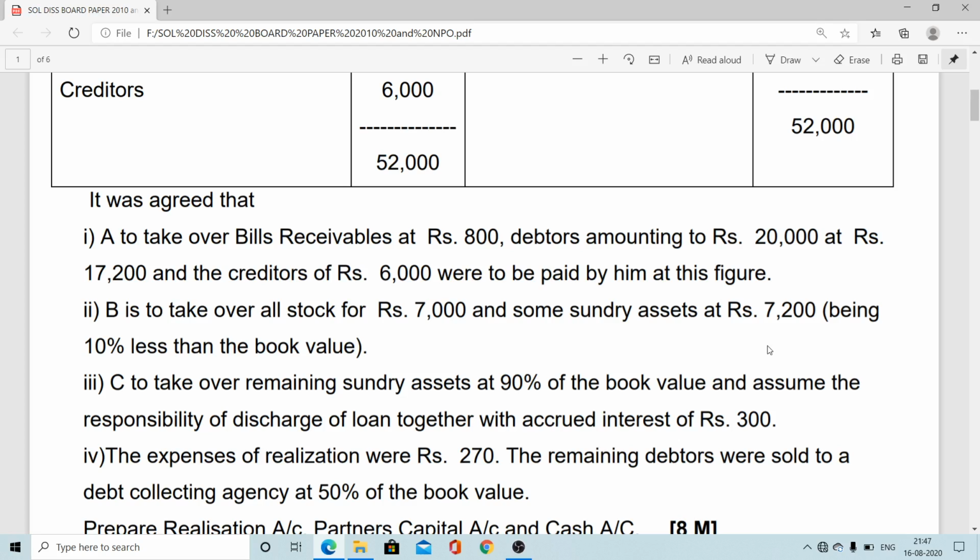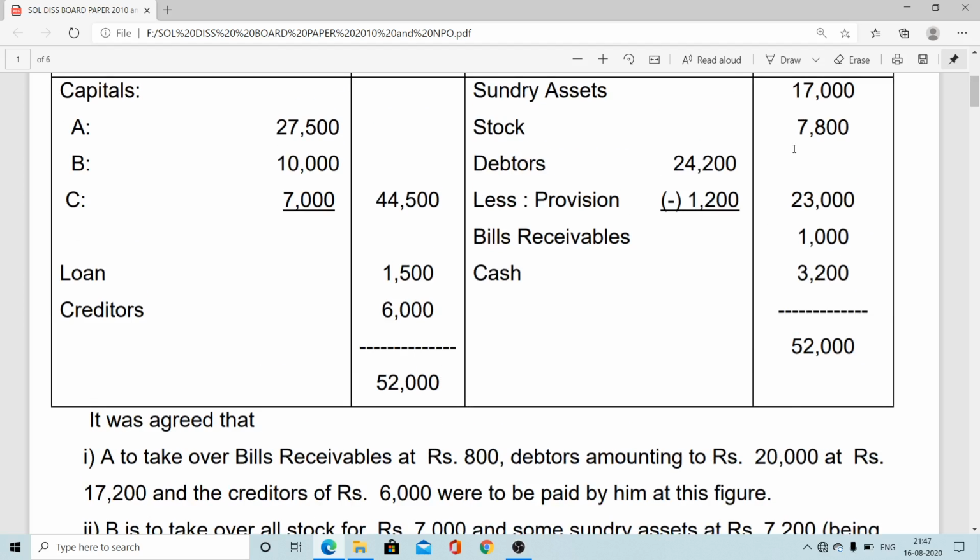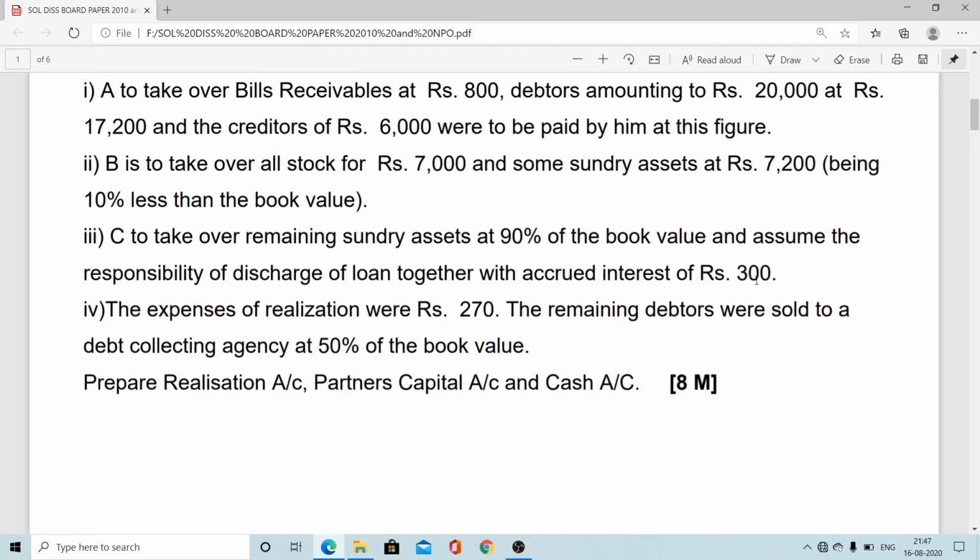So 17,000 into 100. Like that way, 7,200 here actually. So I'll repeat that: 10% less than the book value. So when book value is 100, then market value is 90, or another way, when market value is 90, then book value is 100; when 1, then 100 by 90; when 7,200, then how much is it coming? 7,200 into 100 divided by 90, it is coming 8,000.